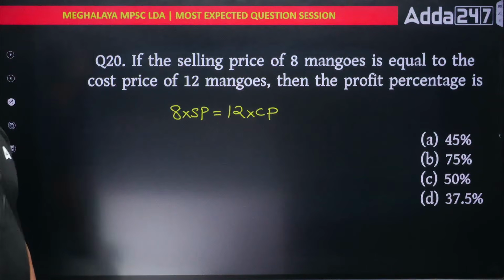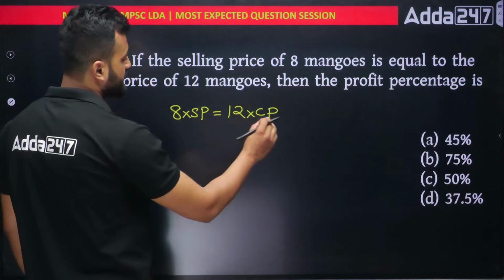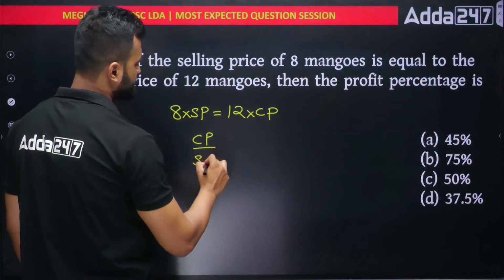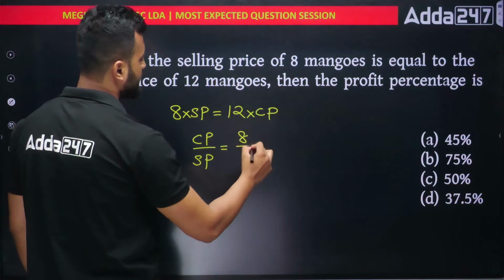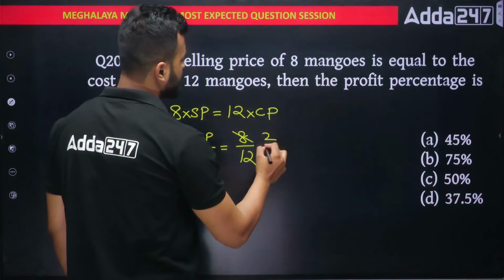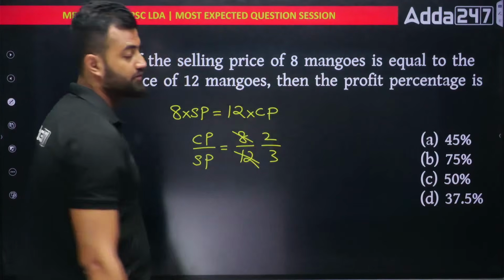We can get the cost price and selling price ratio out here. Selling price, if I take it there and bring this 12 out here. So we're getting cost price divided by selling price, which is 8 by 12. Cancel them to bring it to the simplest form. 4 2s are 8, 4 3s are 12. You're getting 2 by 3.